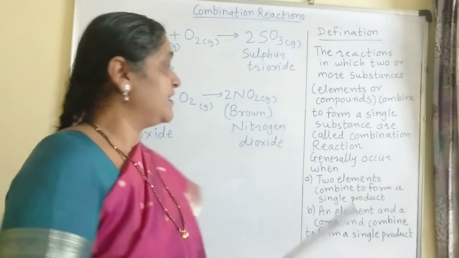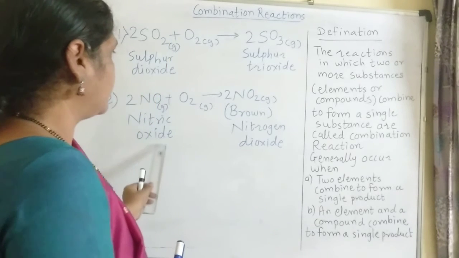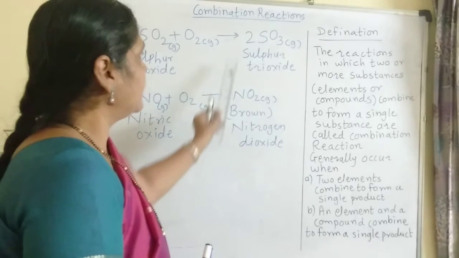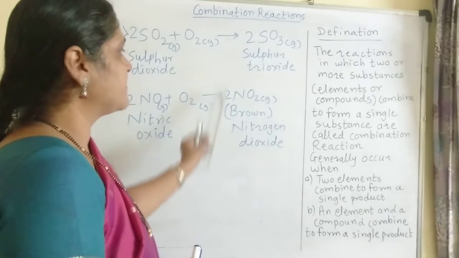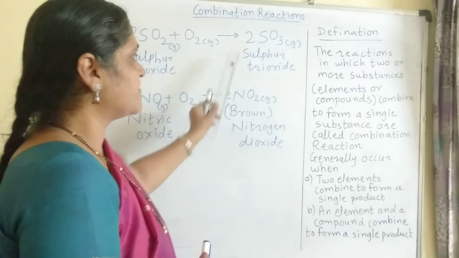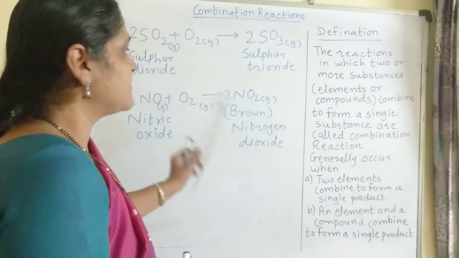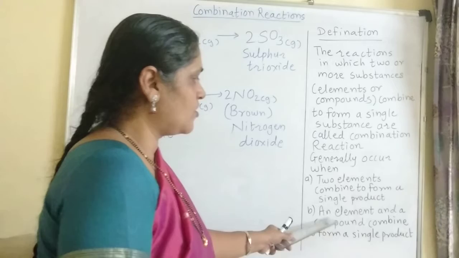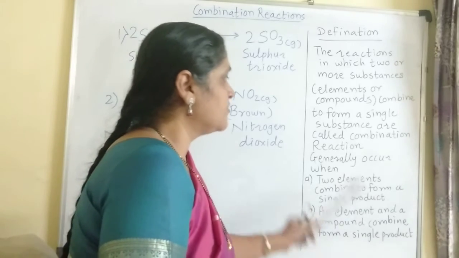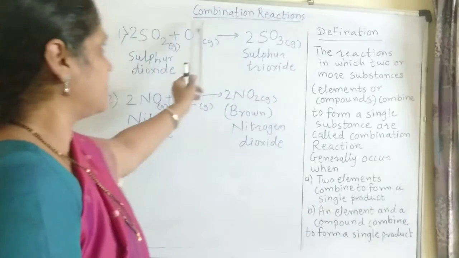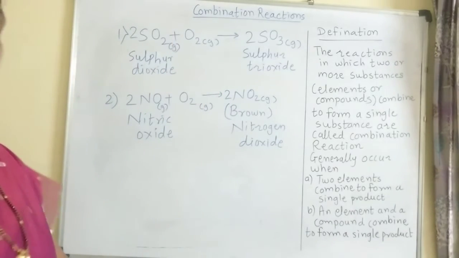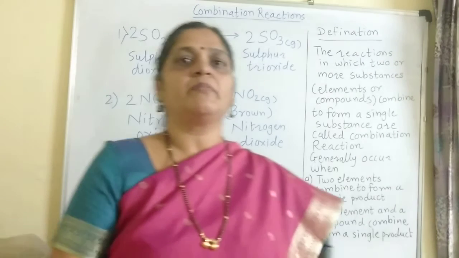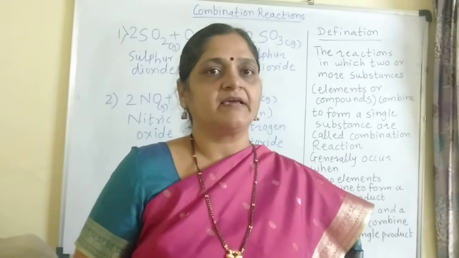Here you will find that sulfur dioxide and nitric oxide are compounds. Oxygen gas is the element, and the single products produced in these reactions are sulfur trioxide and nitrogen dioxide. So there is a combination of an element and a compound to form a single product. That is why these are combination reactions. Now there is another type in which two compounds combine to form a single product.